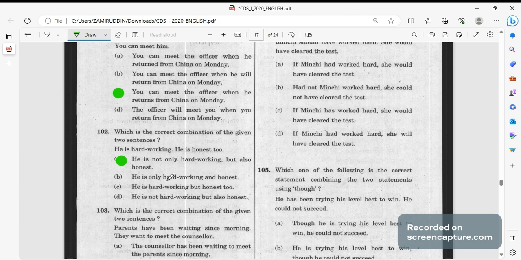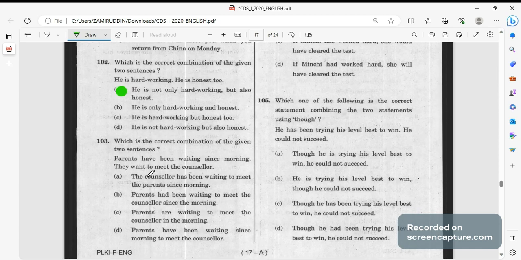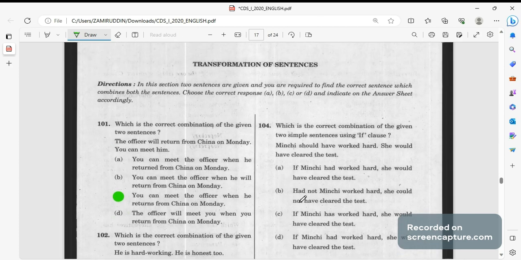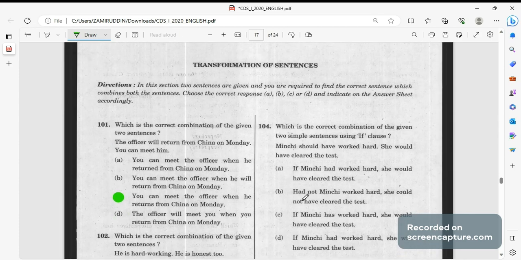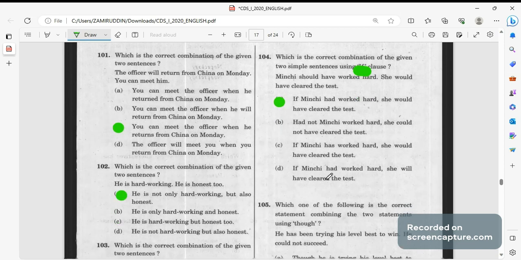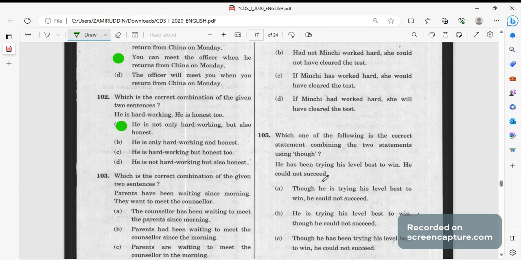Next, parents have been waiting since morning, they want to meet the counselor, parents have been waiting since morning to meet the counselor। Next, you are combining the two sentences using the if clause, here it's mentioned that you have to combine using if clause। All right, Minshi should have worked hard, she would have cleared the test, if Minshi had worked hard she would have cleared the test।